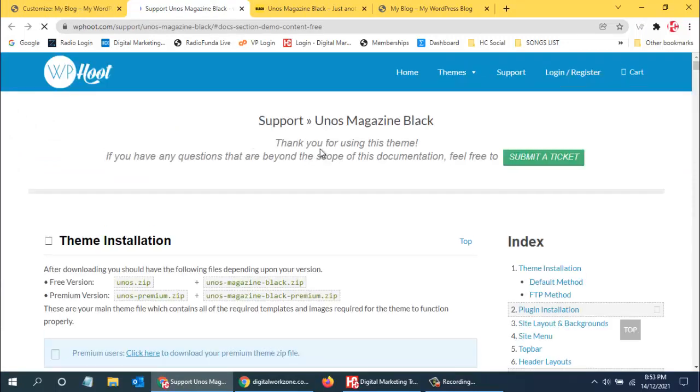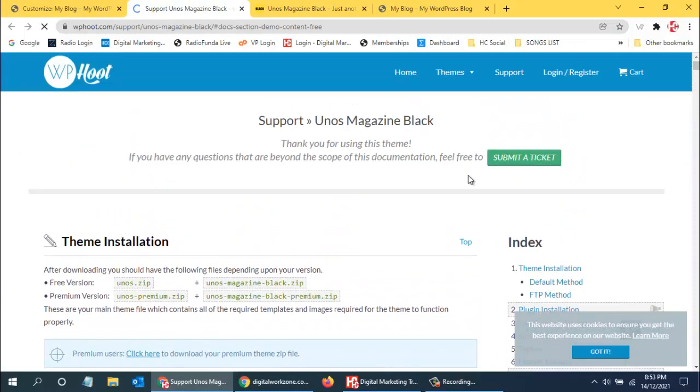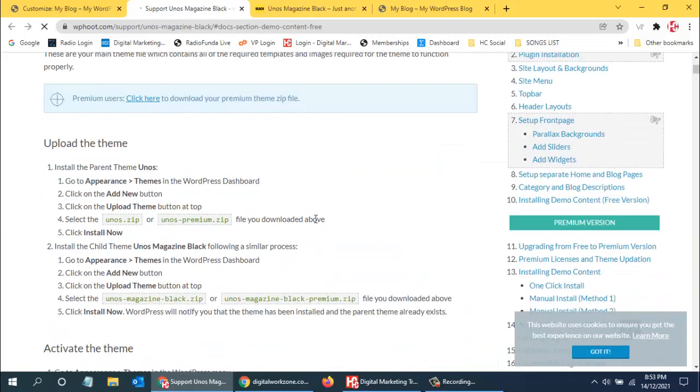This is a one-click install, where it will tell us what additional things we can do over here. If you want to use it, you can. Then there are appearance settings, the add new button, and then upload theme. Okay, that's fine.